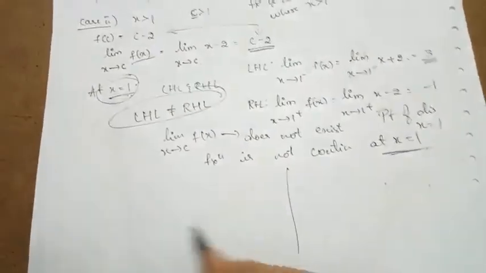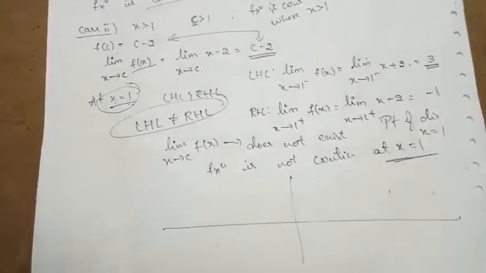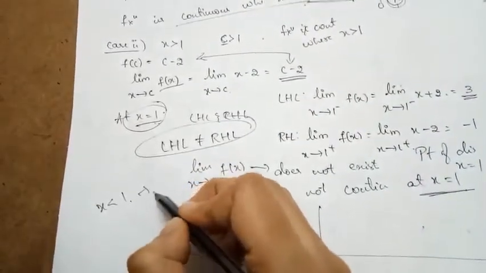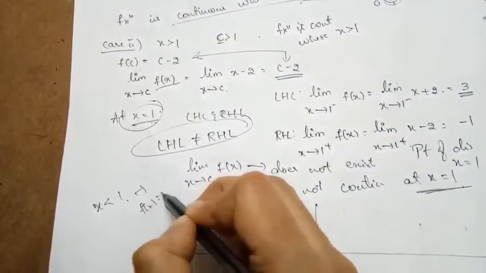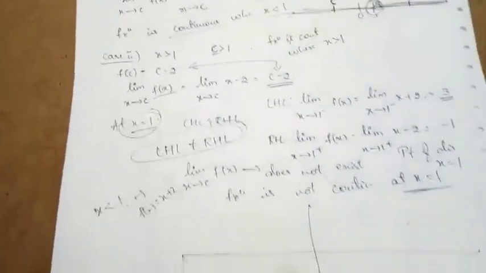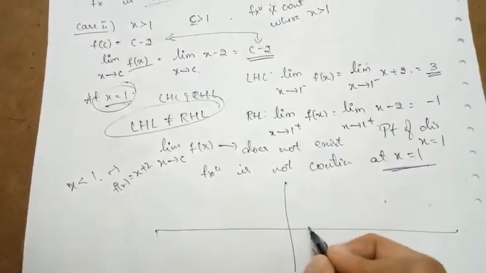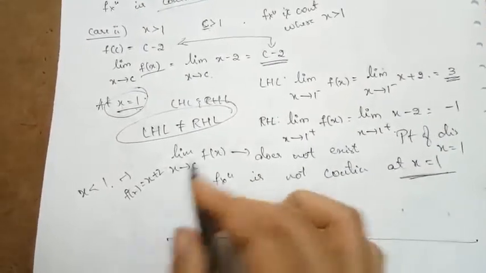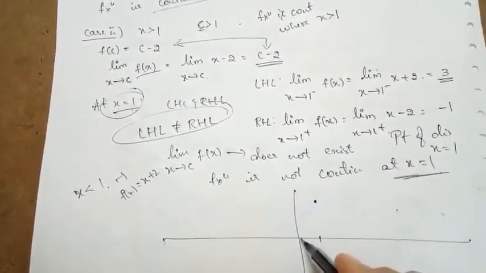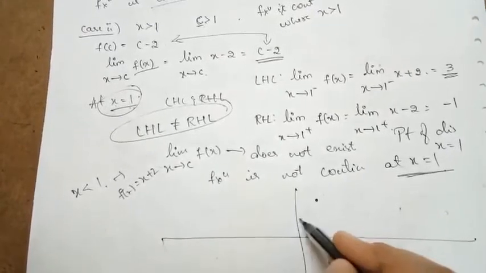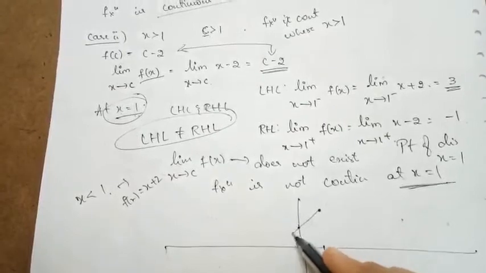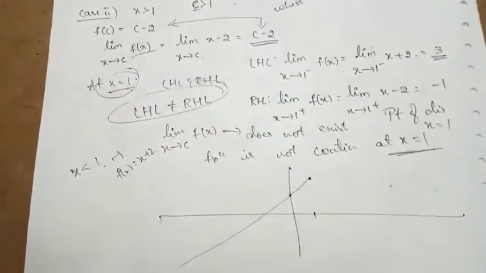Suppose I try to draw the graph of this function. When x is less than 1, what was the function? f(x) was x plus 2, right? Yes, when x is less than 1, x plus 2. If I choose x = 1, the function is equal to 3. So x plus 2 is a linear function. If I choose x = 0, the function value is 2. So we got 2 points, and I can draw a straight line since it is a linear function.